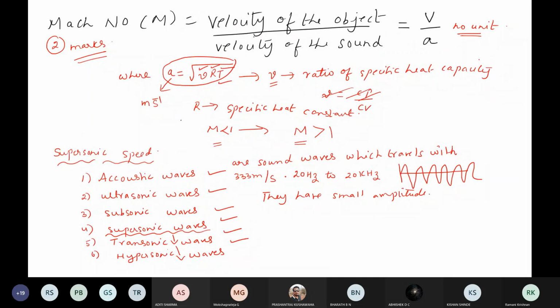Then for ultrasonic waves, we saw that they have the same velocity, 333 meters per second, but the frequency is how much? What is the frequency of ultrasonic waves?